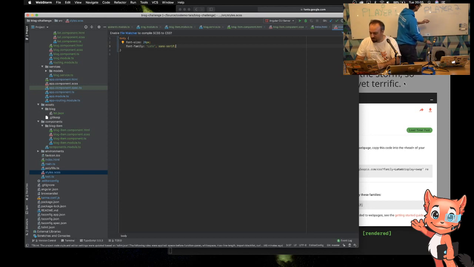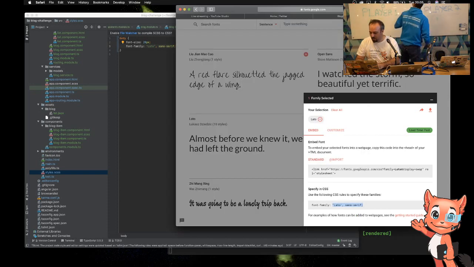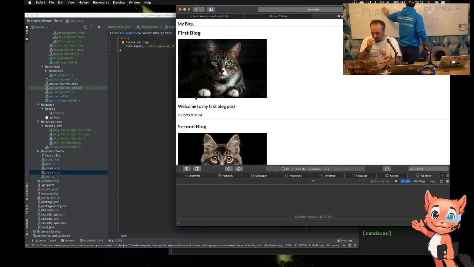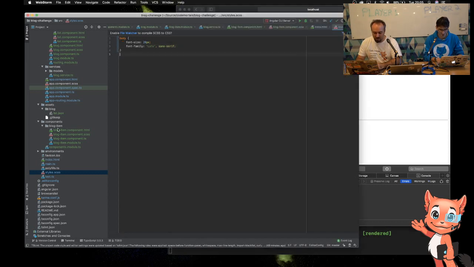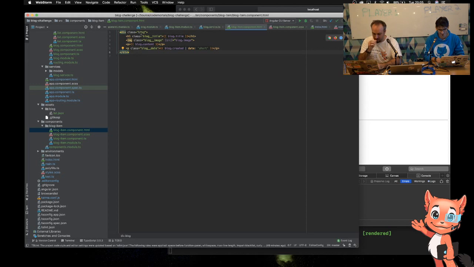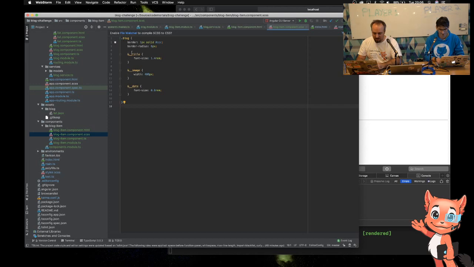Right, below, 2 points. Okay, so I've popped Lato in, and there we go. The font now, much nicer font. Images are now the same size. And I know you couldn't see some of this because apparently at some point I must have switched to the camera, but obviously I have got some capability in here of setting things up. So I've put classes in, put a div around it, a blog title, image, date, and the CSS is using those. So blog title, image, date.